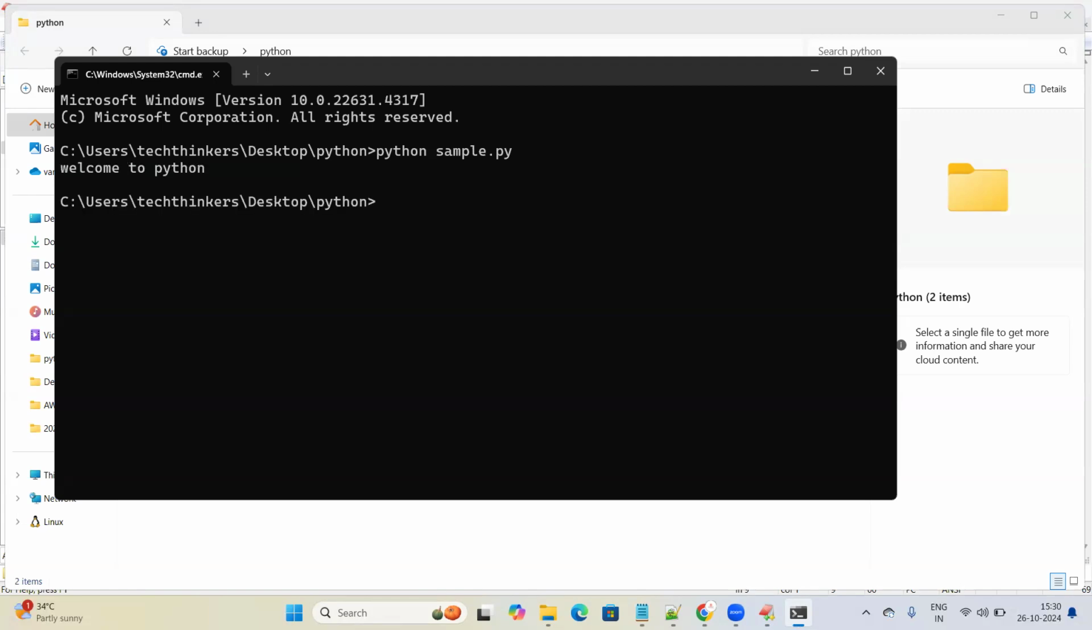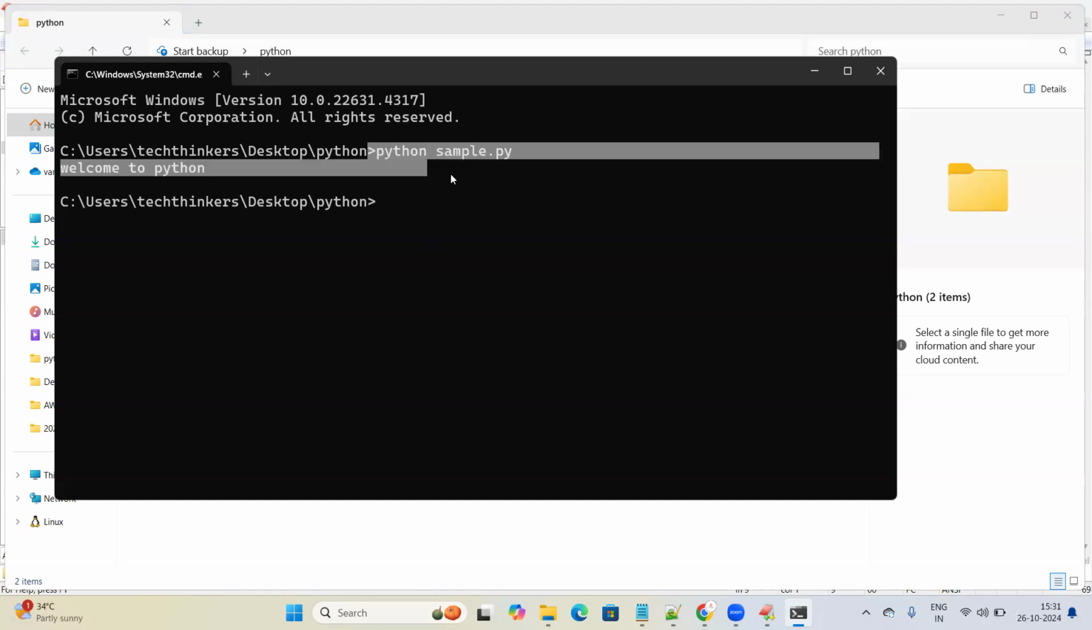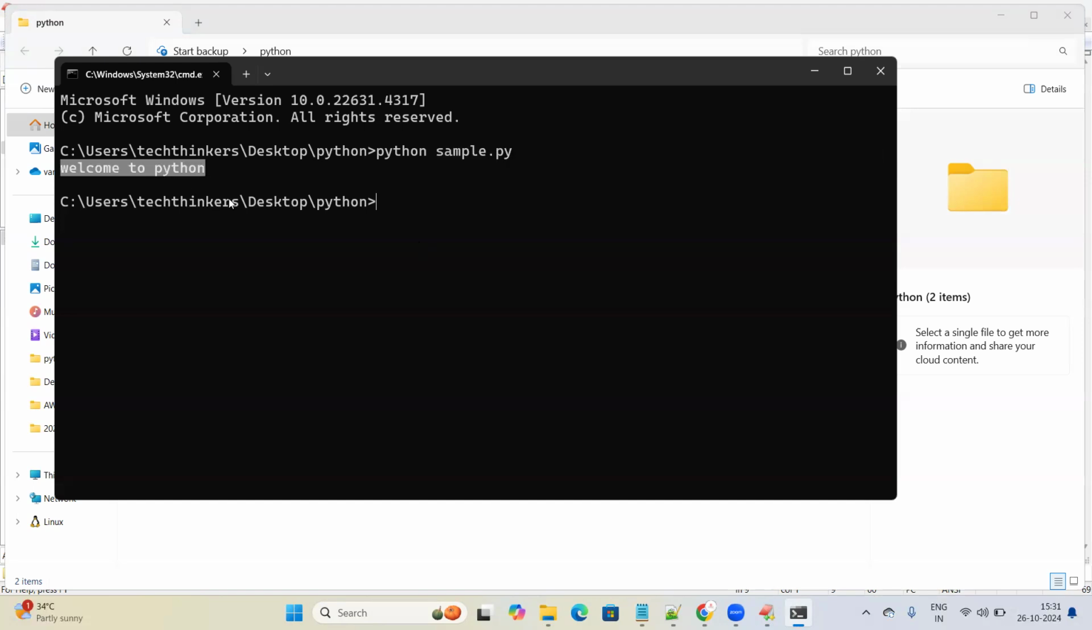Python space sample.py. So we are able to see a line called welcome to Python, right? This is the output that we are getting when I'm running this program. I'm writing all the programs in one folder, and there I'm opening the command prompt. If I want to run the program, this is how I run it, python space sample.py, so that I am able to see the output for the input that I have given.